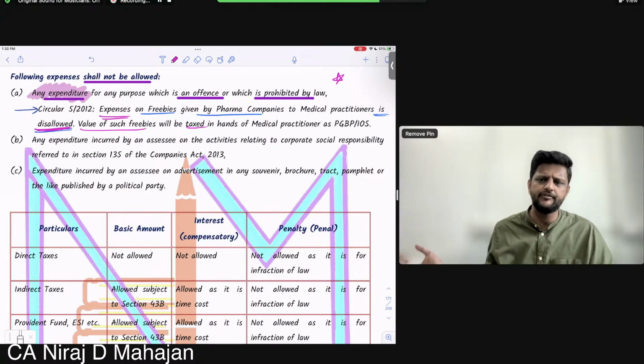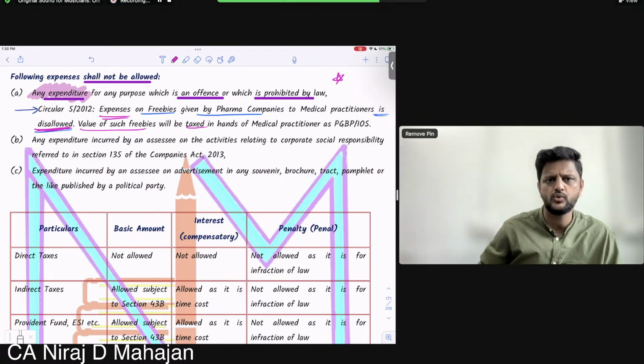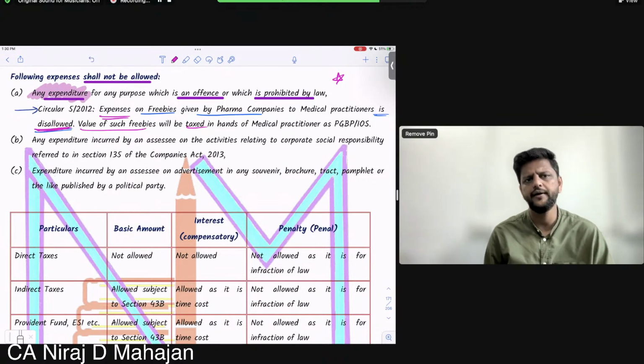Because of business he is getting some benefit. Because of profession if he is getting some benefit, that benefit will be taxable in this head of income also as income. Understood? Alright?